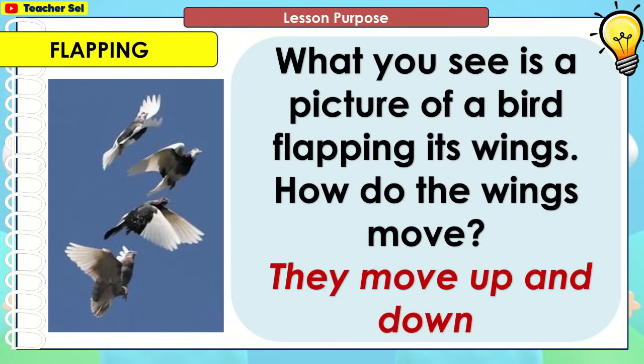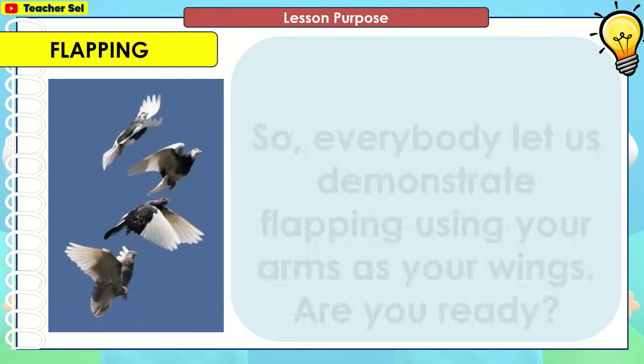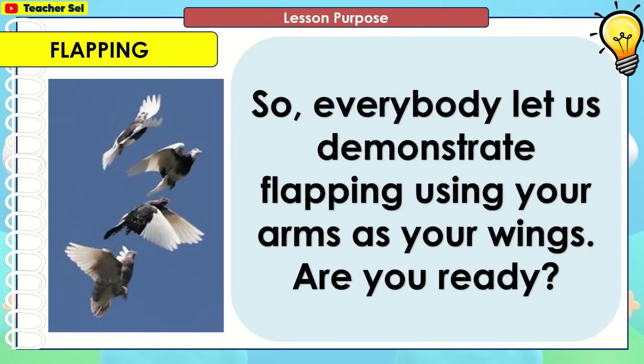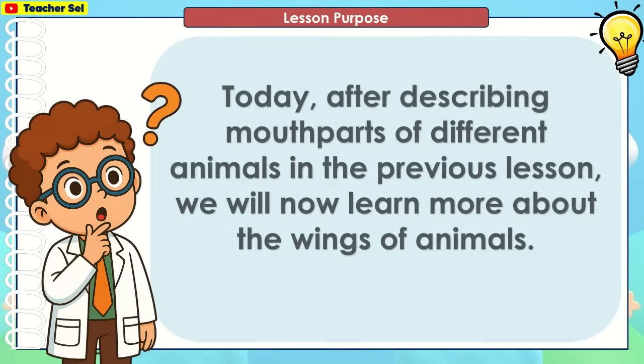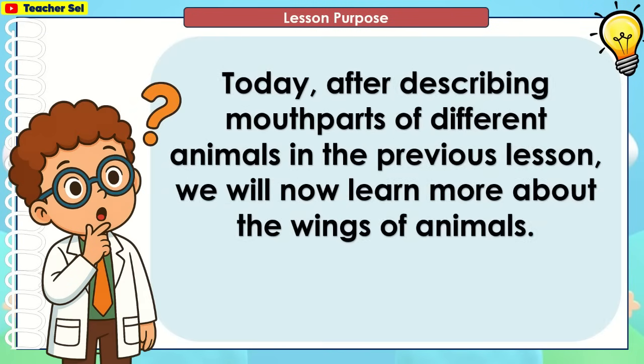They move up and down. So everybody, let us demonstrate flapping using your arms as your wings. Are you ready?